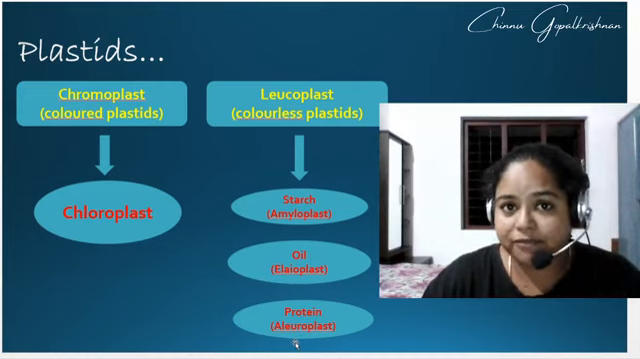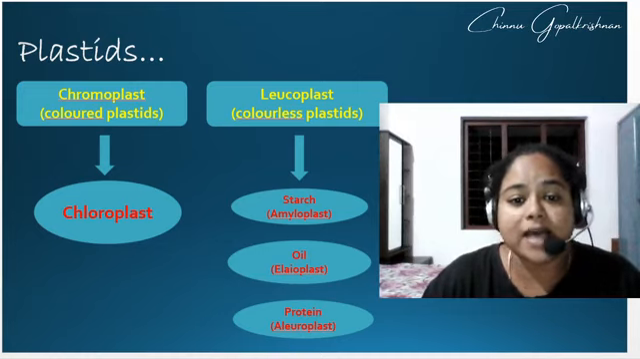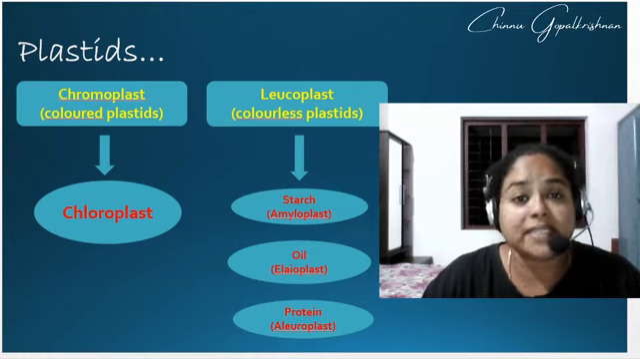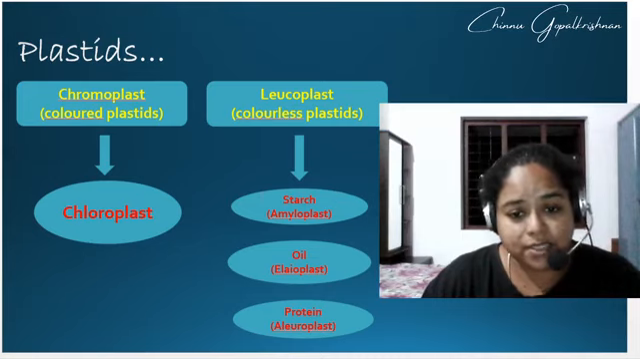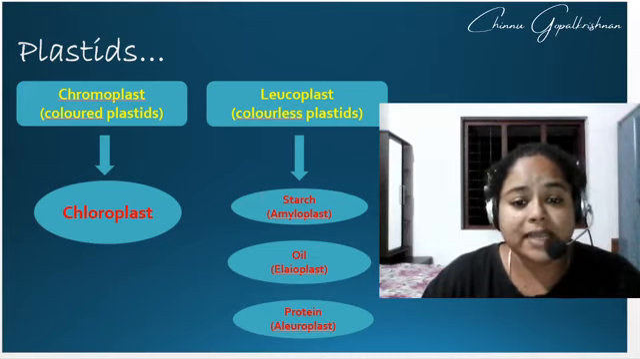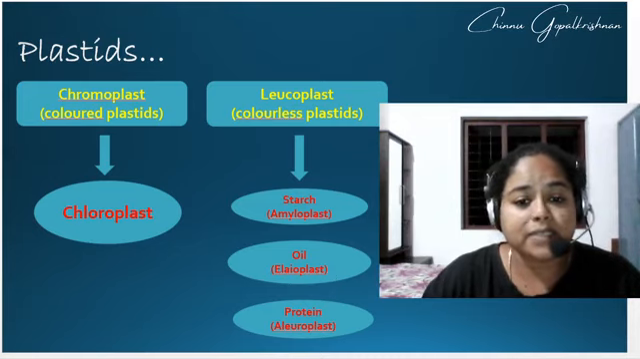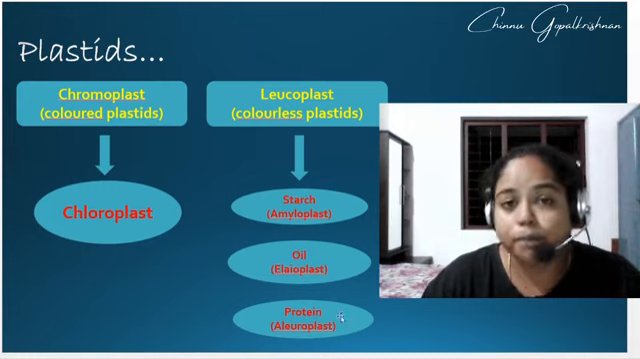We have three different types of leucoplast. What are these three types? The first one is called the amyloplast. What do they store? They store starch. The second one is called the elaioplast. Elaioplasts store oil, while the third one is called the aleuroplast. And what do aleuroplasts store? Aleuroplasts store protein.